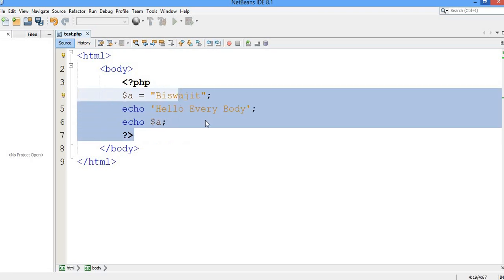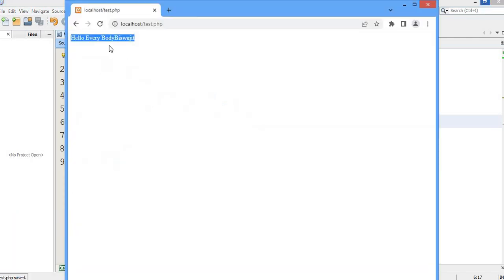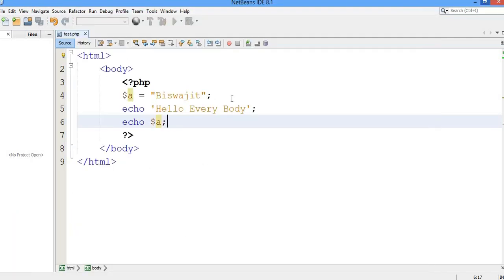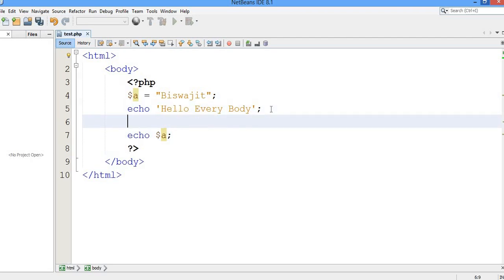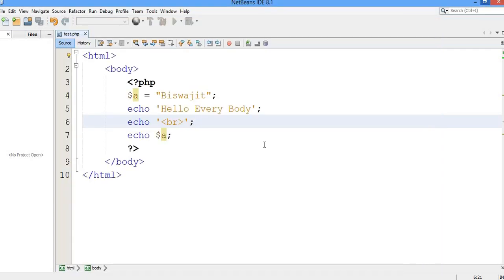Now as I told you, I want to separate this into two lines. So how can I do that? Here I will write echo, and then br. We know that in HTML we have used br. br is used to take a new line, called a break line. So let me show you how we can use this. As I have used the br, you can see I have separated "hello everybody" and Biswajit onto a new line.